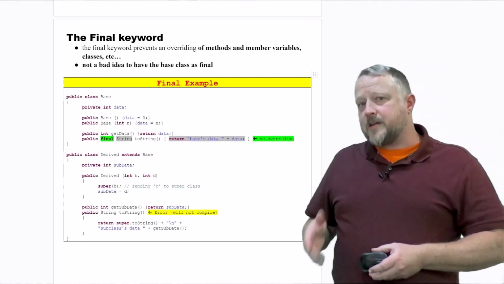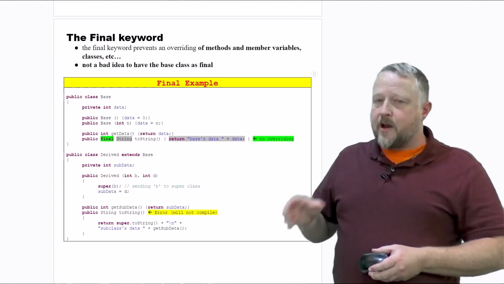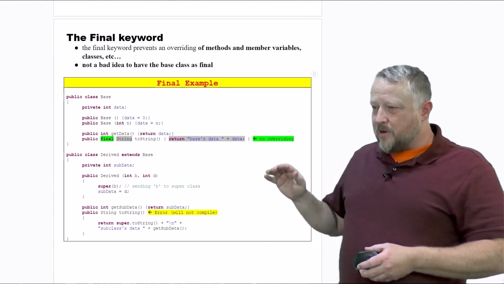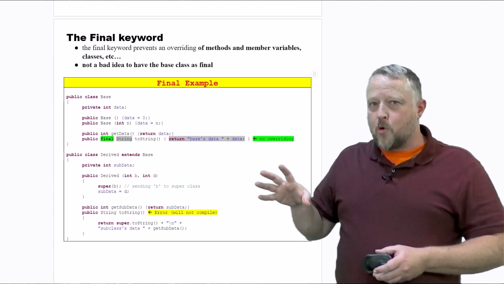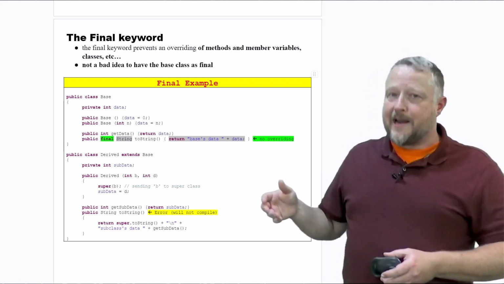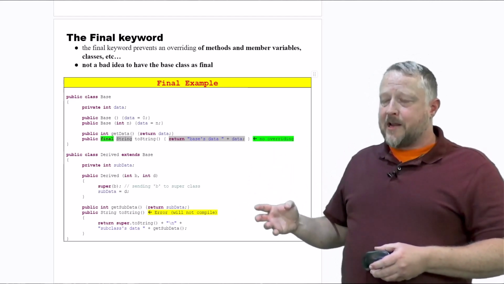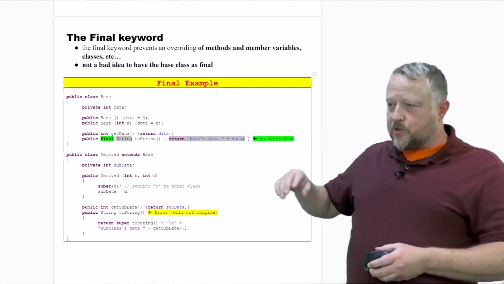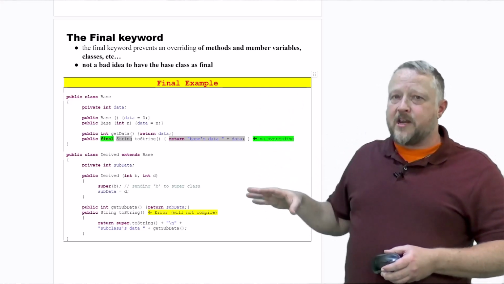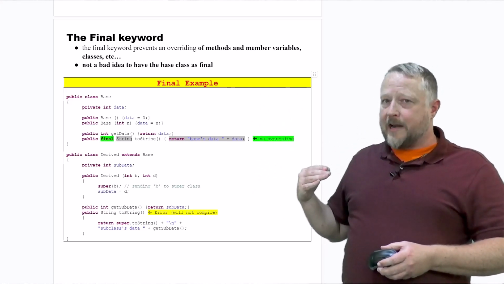There is another keyword in Java that we have to be very, very careful about, and it really starts getting into something we're going to talk more about in a moment, overriding. And you know what the word overriding means. We'll get into more description in a second, but the final keyword dictates that overriding of anything.